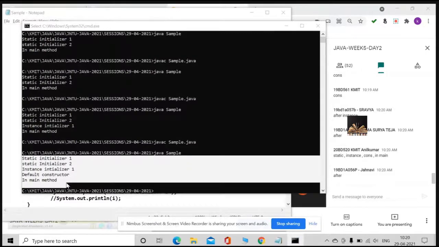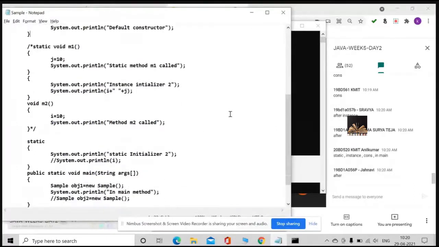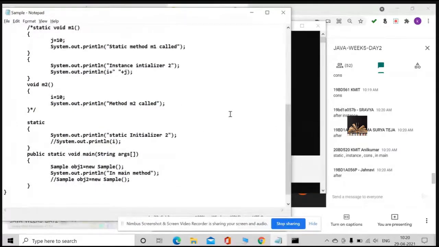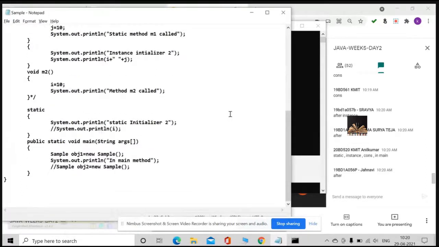Now I'll uncomment some more. What I want to uncomment is this: a second object. There is a second object. Now look at the output.